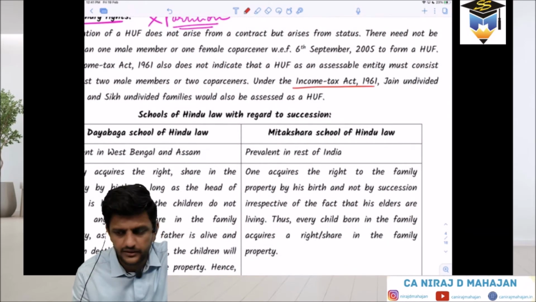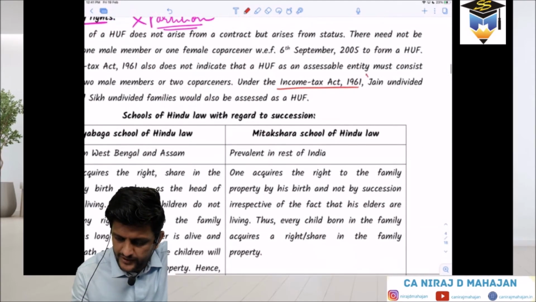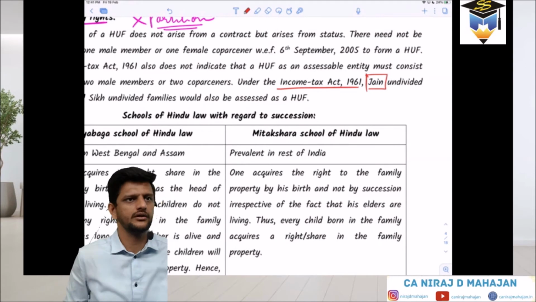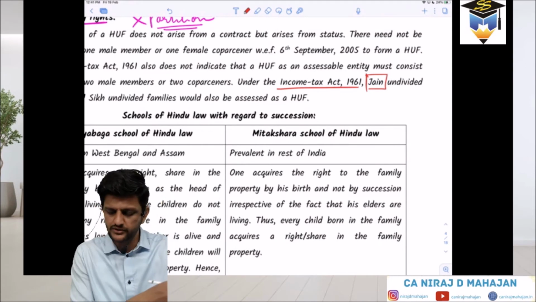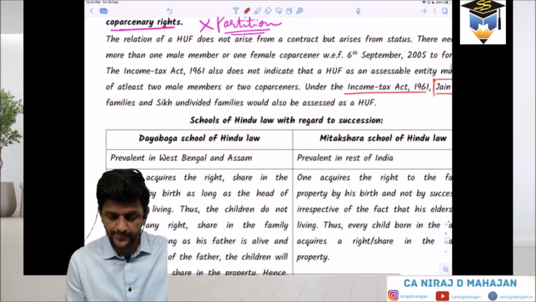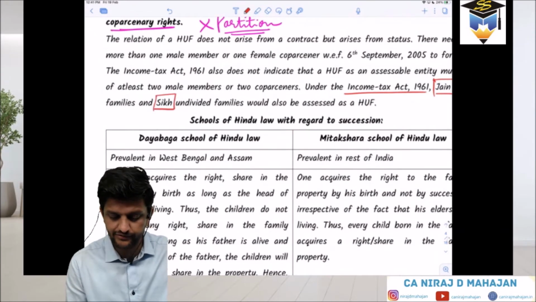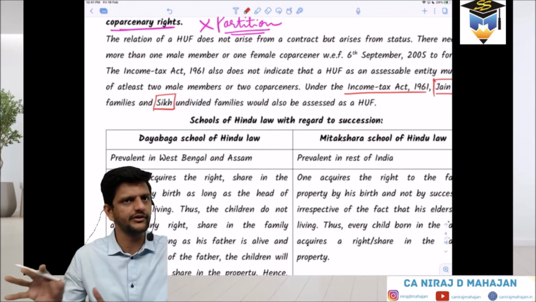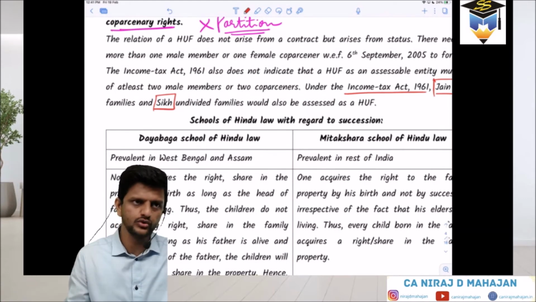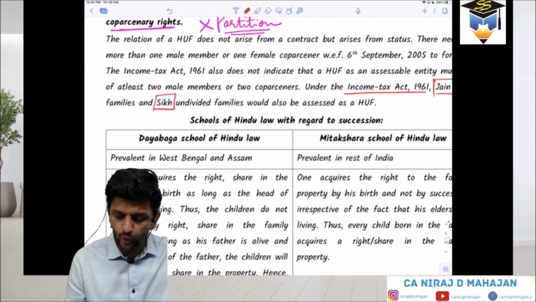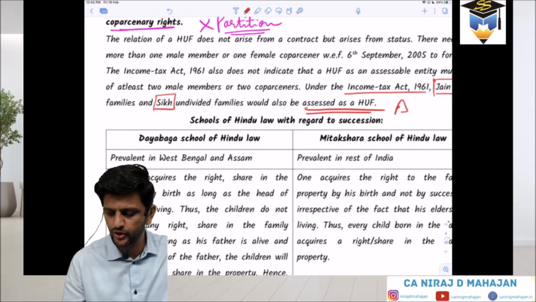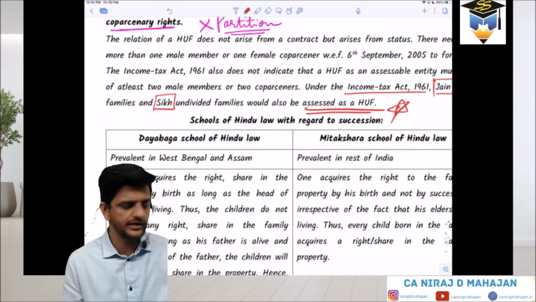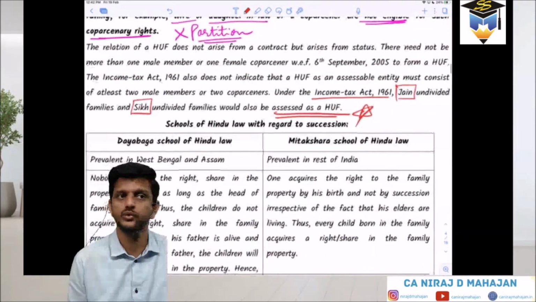Under Income Tax Act, Jain, okay, pay attention. Who all are considered as Hindu, even if Jain is a separate, you can say, religion. Again, we know what it is in India. Jain families and Sikh families are also considered as HUF, even if they are a different religion. So Hindus, Jains and Sikhs are only considered for forming of HUF. Clear till here? And no other religion as such can be considered for HUF.